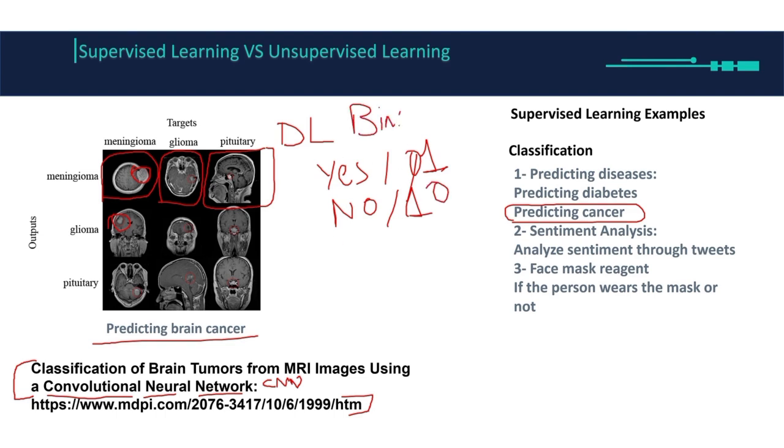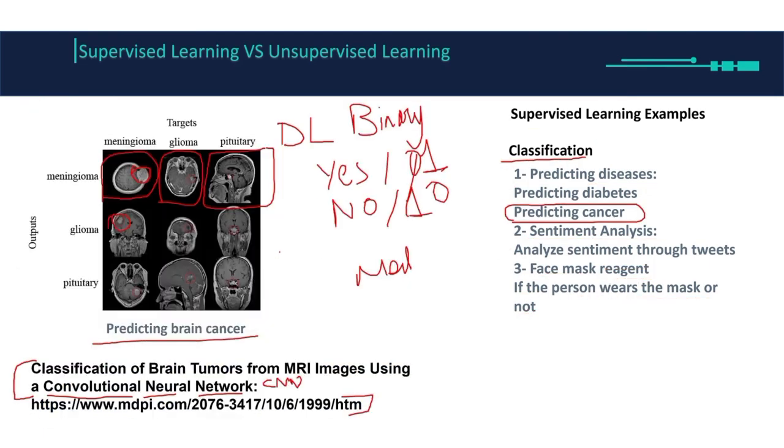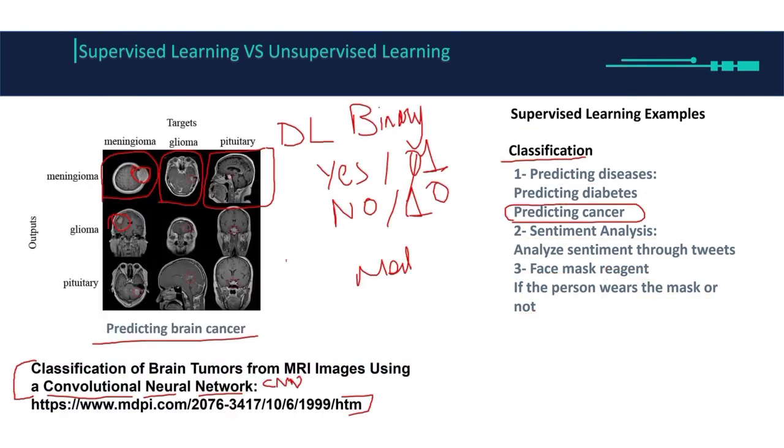It's still in the field of medicine, and it's still supervised learning, and it's still classification, but here we can see the data is no longer a bunch of numbers and text. Here we have images. Simple data, we can use machine learning. Complicated data, we use deep learning. There are some scenarios where we can also use deep learning on simple data, but we'll talk about that later on.